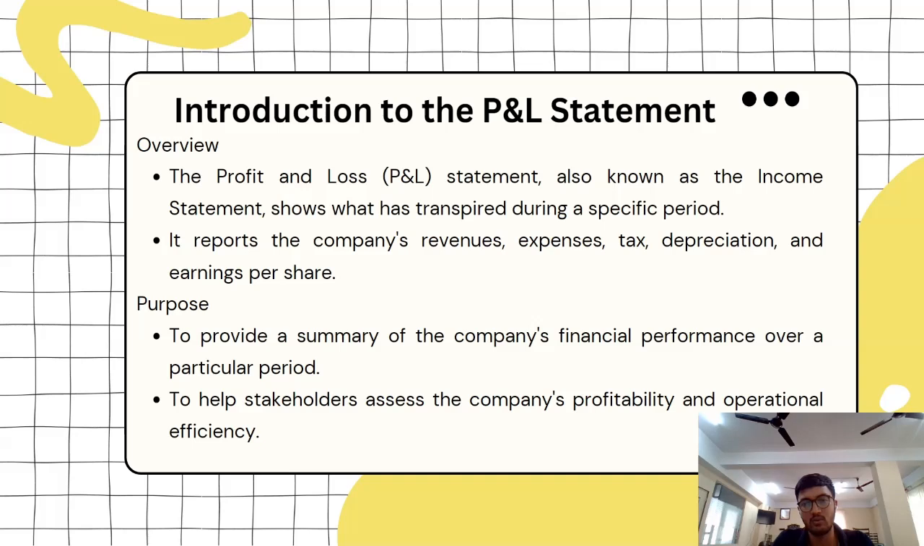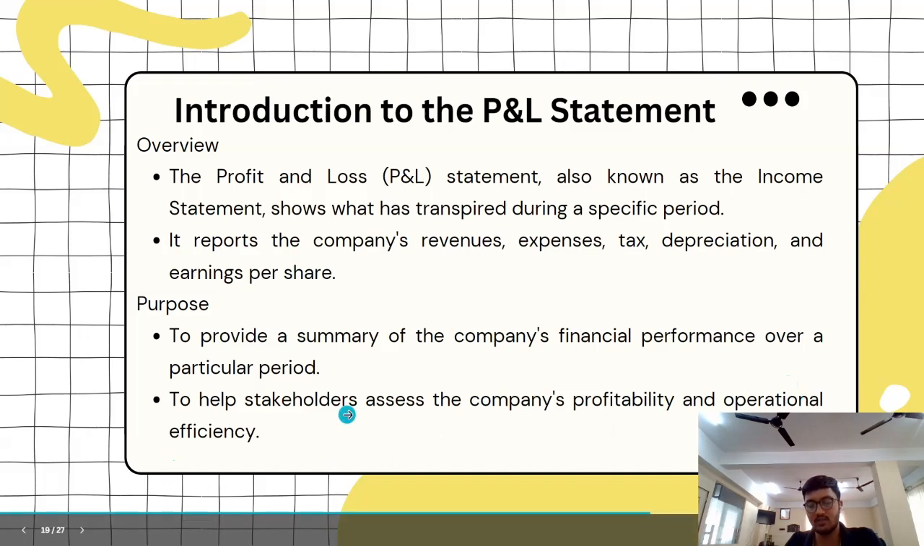because the profits will be down, and at the end of the day it is going to reflect in the share price. So in order to make all these decisions, you don't have to worry about all of these things, because it will be very simple when I tell you with an example how exactly to look and where to look. What is the purpose of P&L? It provides a summary of the company's financial performance over a particular period, and it helps stakeholders assess the company's profitability and operational efficiency.